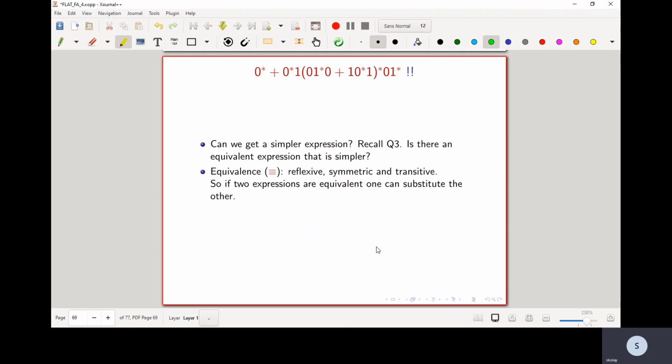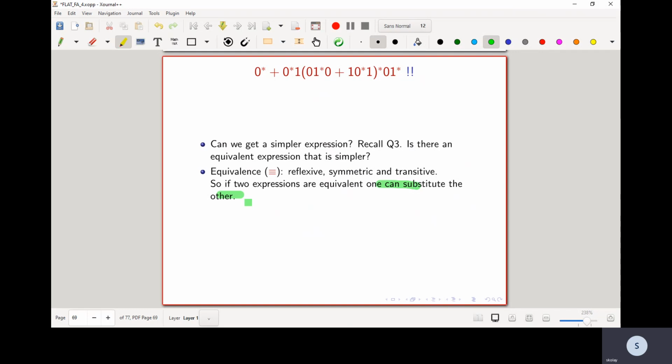The equivalence, as you all know, is a relation which is reflexive, symmetric, and transitive. And if two expressions are equivalent, then one can be substituted by the other. Recall that the meaning of equivalence was based on the languages matching these two patterns.